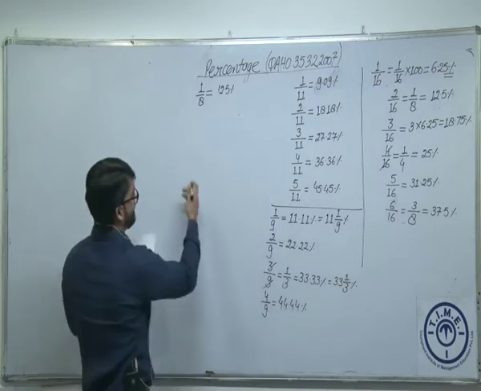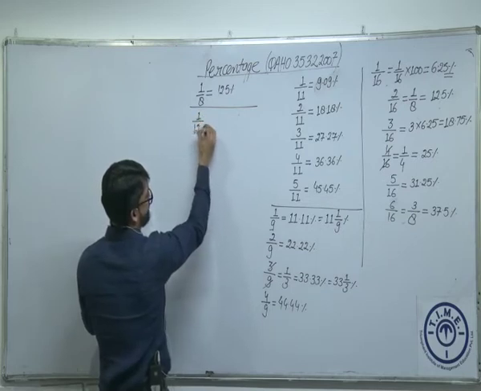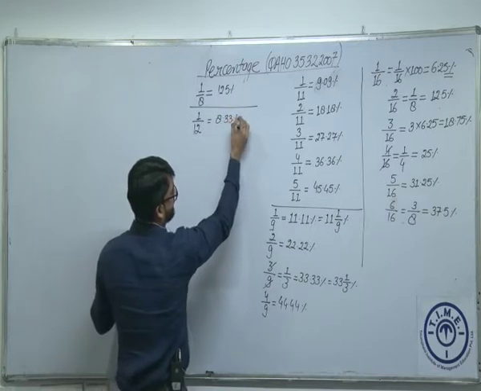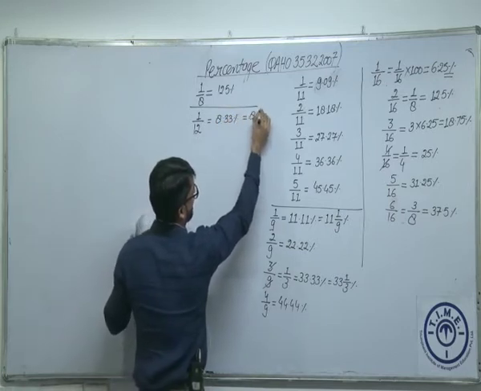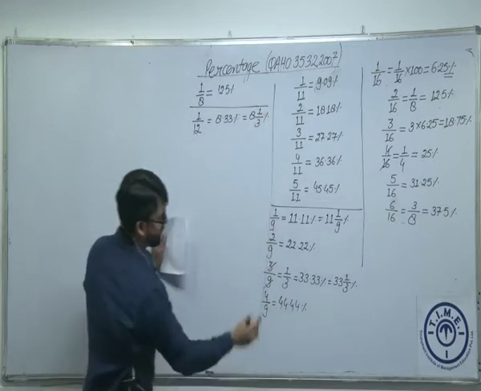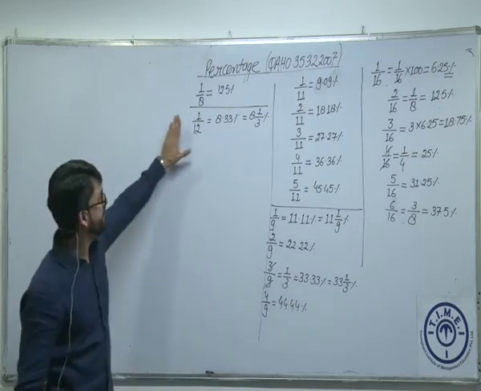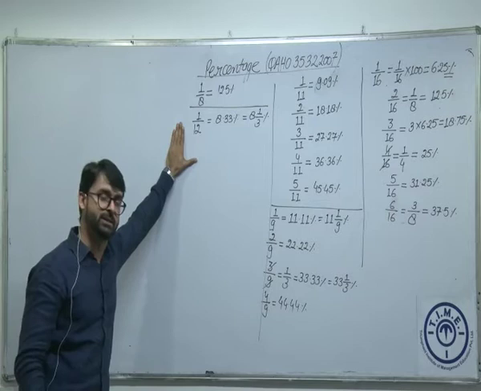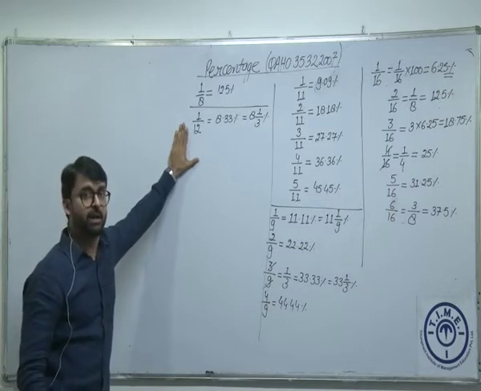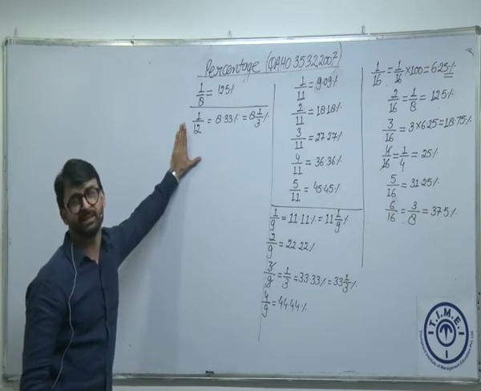So precisely 1 by 8 or 1 by 16 table is more or less same. Fine, so we'll not further get deep into it. Other fraction which I can say is, let's say 1 by 12. What is 1 by 12? This is 8.33% or 8 1 by 3%. I would like to ask you a question. Can you tell me how do we get 8.33%? Again, 1 by 12 is a fraction. I want to convert this into percentage. So the thing which I have to do is multiply this by 100. 100 by 12 is nothing, just 25 by 3, which is 8.33%.